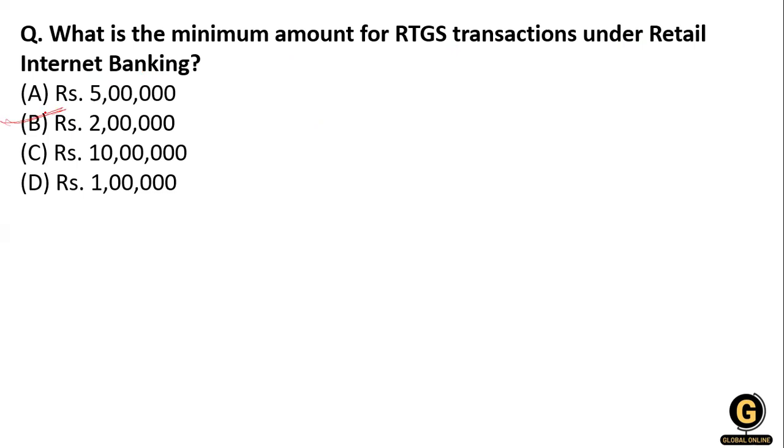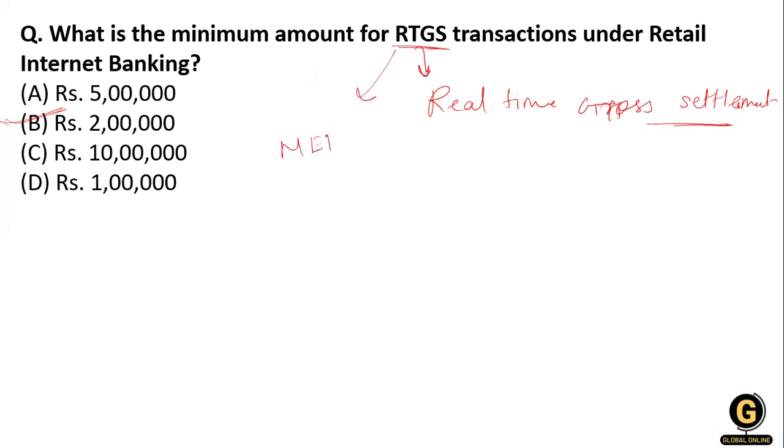Now what is RTGS? RTGS is Real Time Gross Settlement. This is the full form of RTGS, and alongside RTGS there is NEFT.